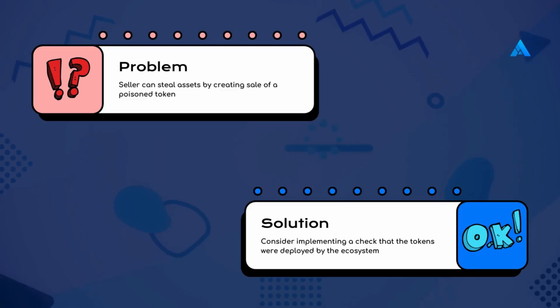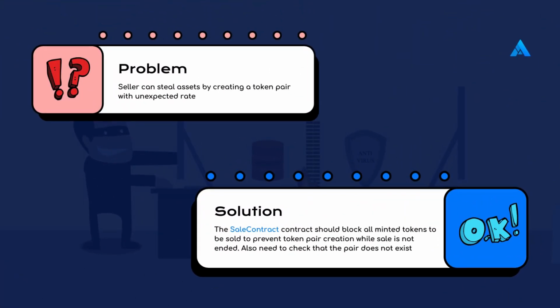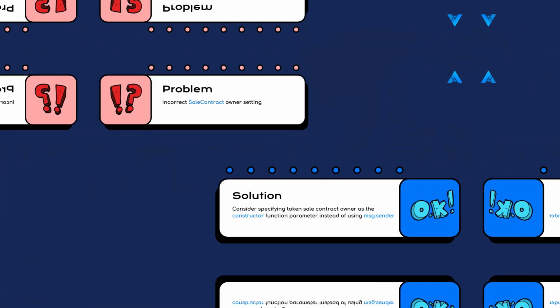Sellers can steal assets by creating a sale of a poisoned token. Consider implementing a check that the tokens were deployed by the ecosystem. Sellers can steal assets by creating a token pair with an unexpected rate. The sale contract should block all minted tokens to be sold to prevent token pair creation while the sale is not ended. Also, need to check that the pair does not exist.